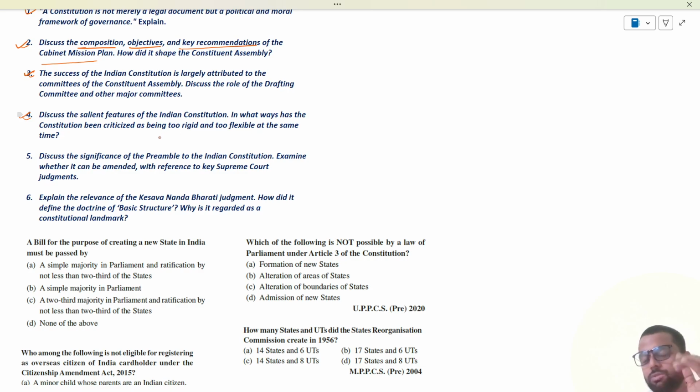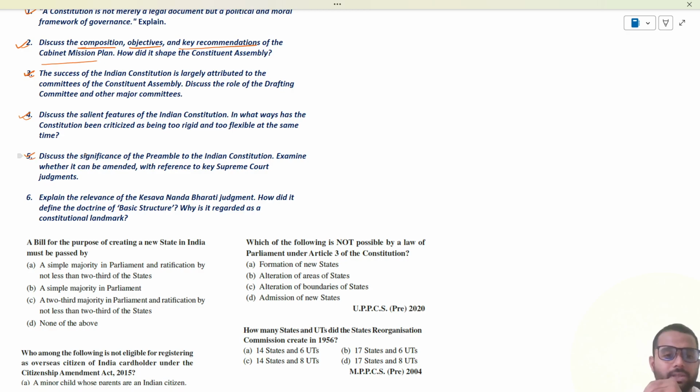Now, see, the questions that you are going to expect from Indian polity will either be related to current affairs or will be static questions. The current affairs part of the question we will deal with separately when we start the current affairs series, but the static portion will be straightforward. Need not think so hard to make up the answer. The answers have automatically been discussed so many times in the class. So directly you have to write whatever you get in your mind. So these questions are very straightforward.